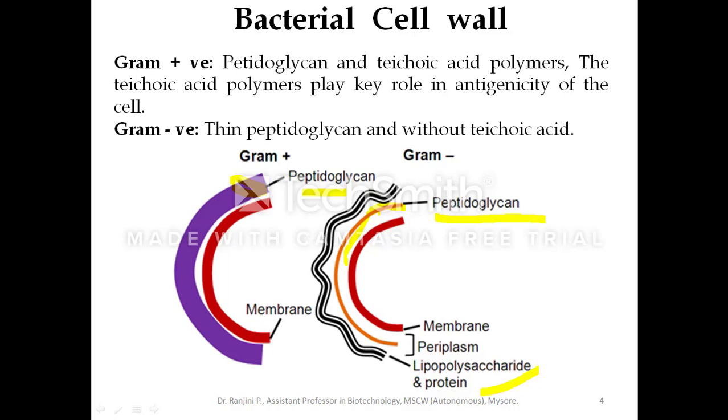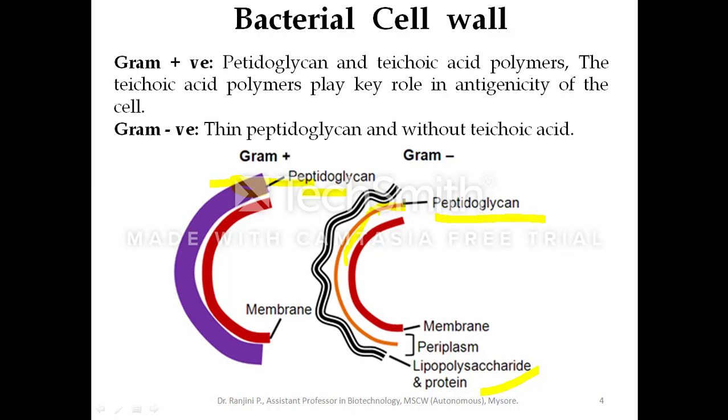Gram positive bacteria have a very thick peptidoglycan layer. Alcohol will not dissolve it, and hence it retains the primary stain. Whereas gram negative bacteria have a very thin peptidoglycan layer covered by lipopolysaccharide and protein, which is dissolved by the alcohol or acetone treatment, and small pores are formed in the peptidoglycan layer.